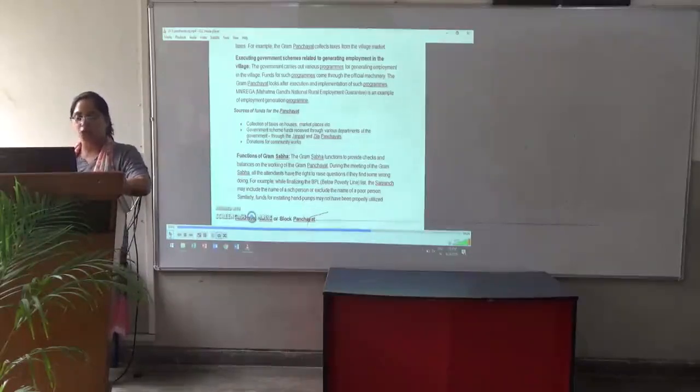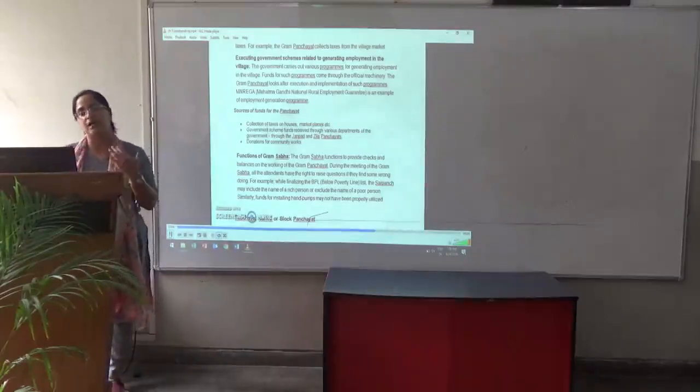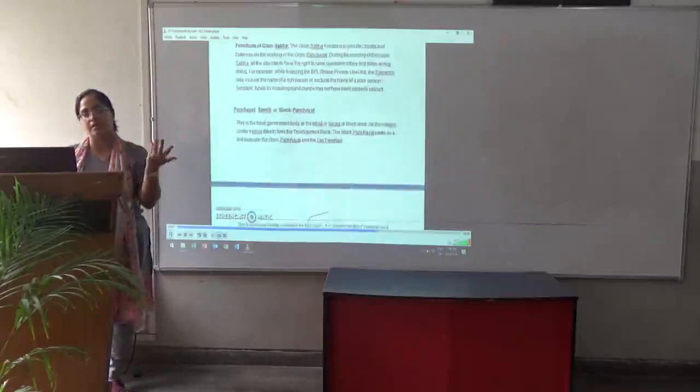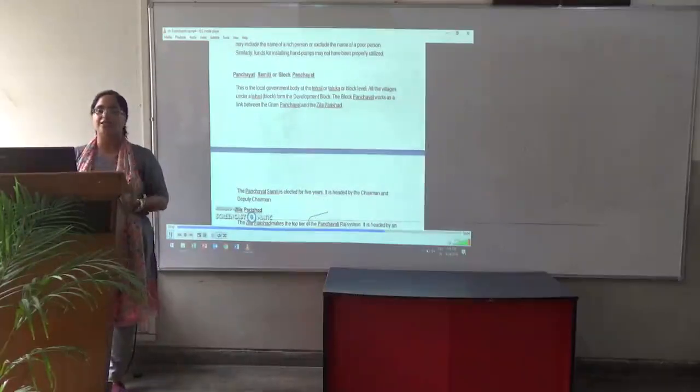Similarly, funds for installing hand pumps may not have been properly utilized. So these are the functions of the Gram Sabha. The people in the Gram Sabha raise questions, they talk about what is to be done, and what the main priorities are that the panchayat should look at.